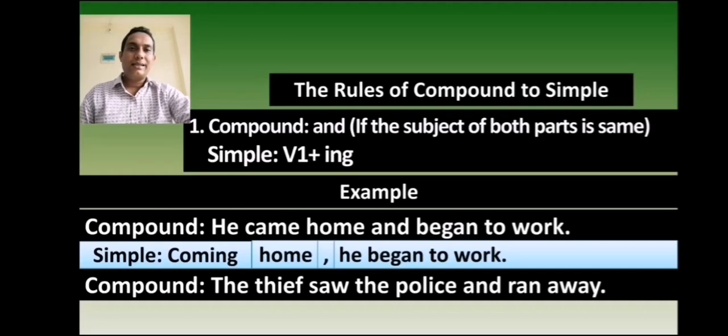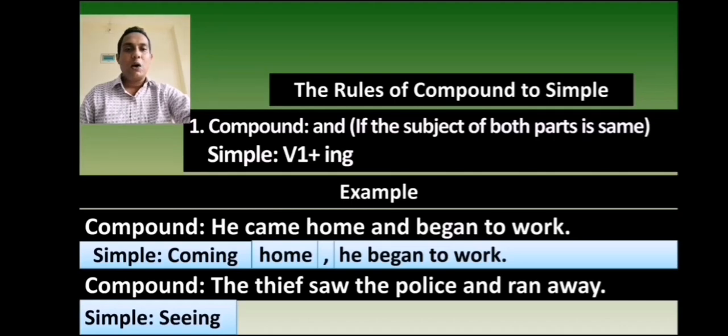In this case, first you will start with the ing form of the main verb of the first independent clause. The main verb of the first independent clause is saw. The ing form of saw is seeing. Then you will write the object of the first independent clause.